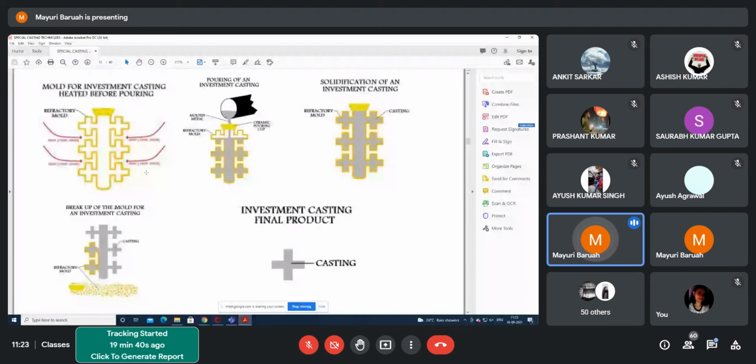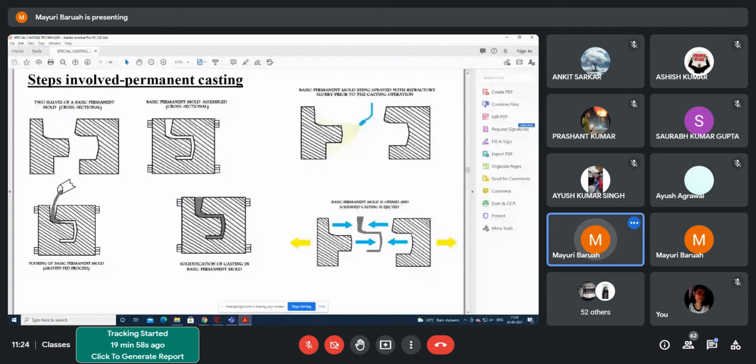Yes, so one shape you make in metal, another shape you make in metal, then you join it, and then you spray it with some refractory material, so that the metal does not get distorted. Then you put in the casting, and then you remove this and you get the final shape.